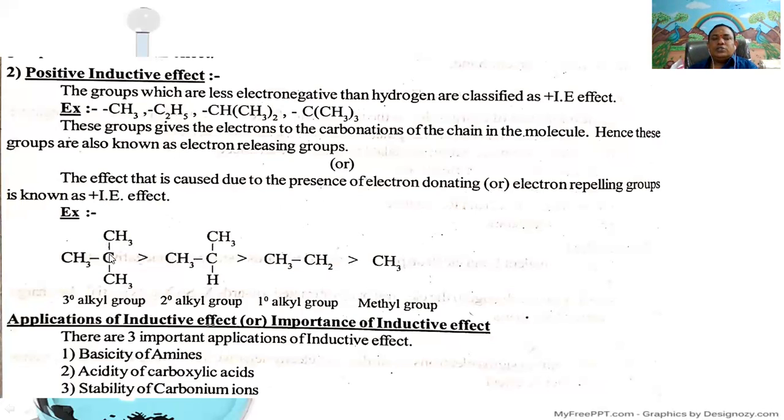Example: tertiary butyl group is greater than isopropyl group, greater than ethyl group, greater than methyl group. Simply, tertiary alkyl group is greater than secondary alkyl group, greater than primary alkyl group, greater than methyl group.